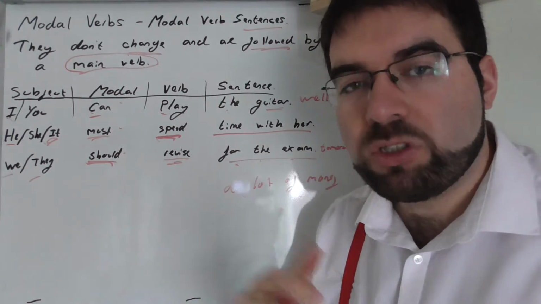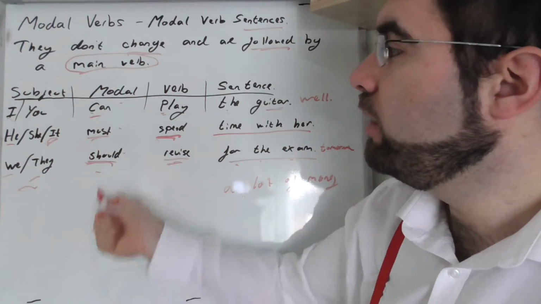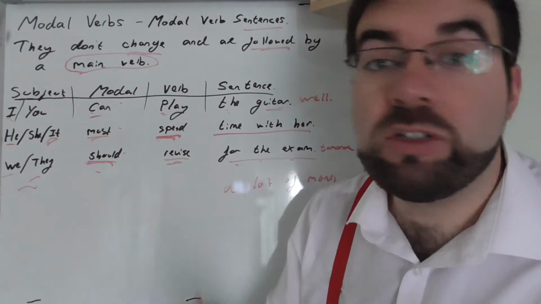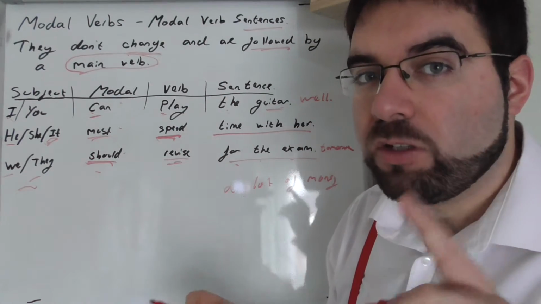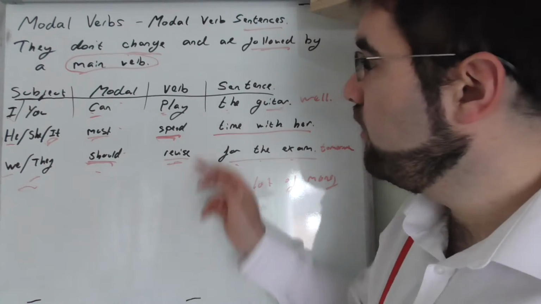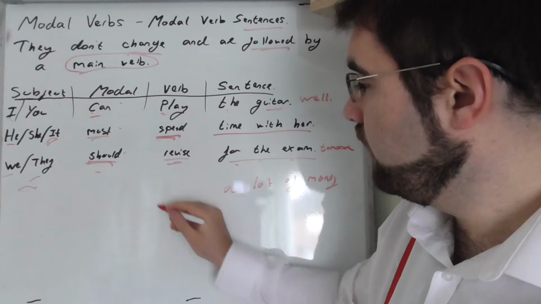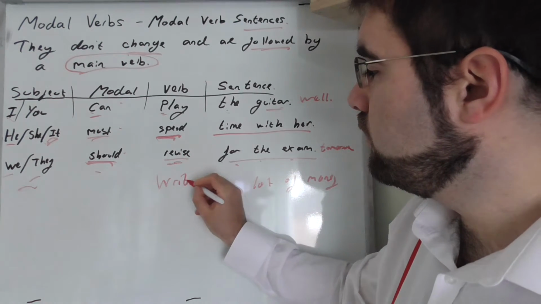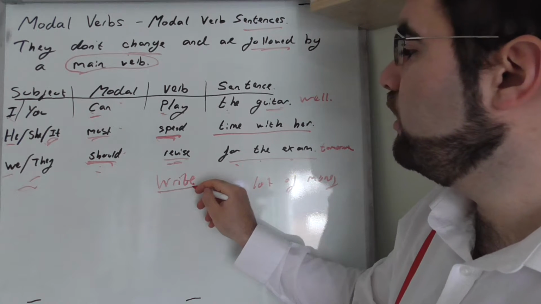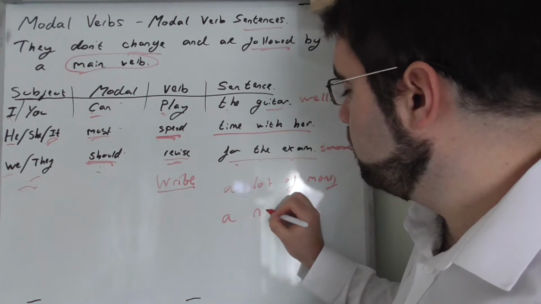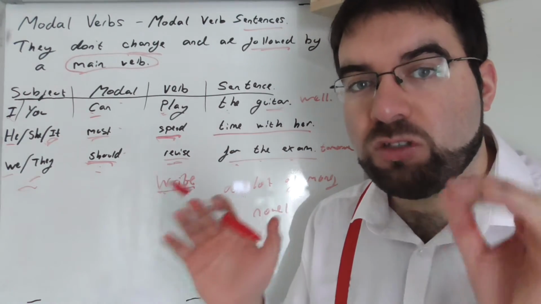We must do. So notice this subject with a modal verb: can, must, should, could, would, ought to, and beyond. Verb, unchanged. Not the infinitive, but unchanged. The main verb: play, spend, revise, walk, talk, write. We should write a novel. The verb being just the unchanged version, the main verb.